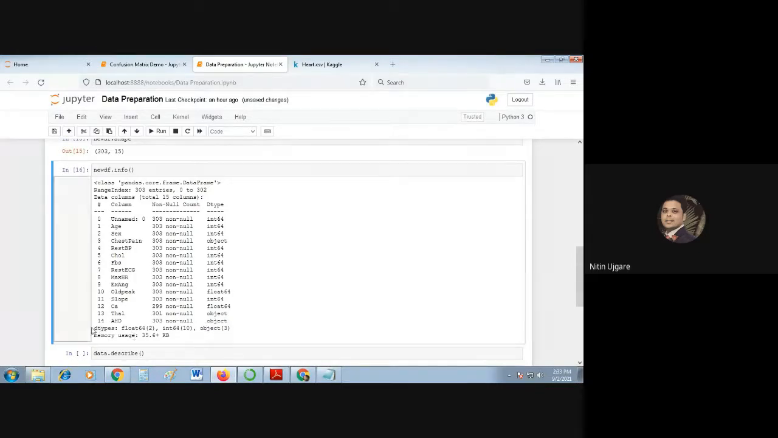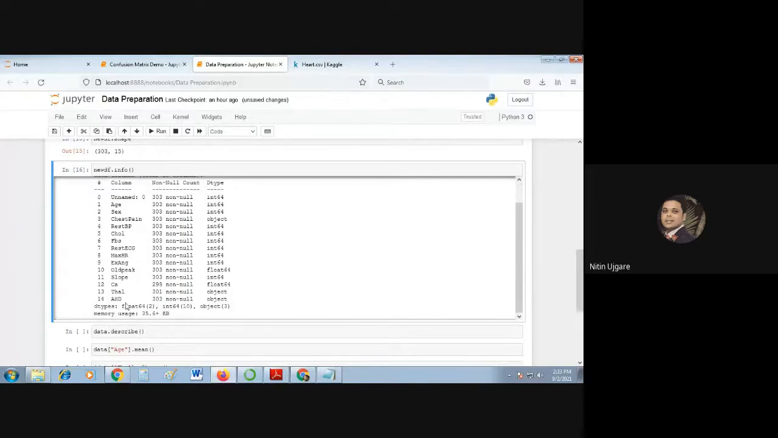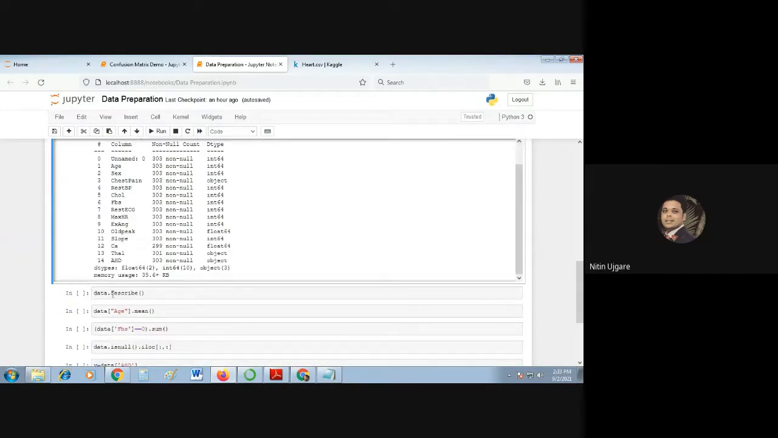So these are the data types which are mentioned here: float, integer, and object. And how much memory is required to store these samples in a data frame is also shown here. It took around 35.6 kilobytes to store these 303 rows and 15 columns. Okay, so that's about the info function.